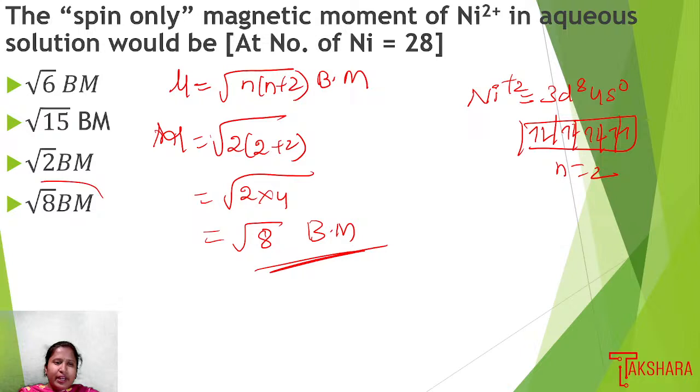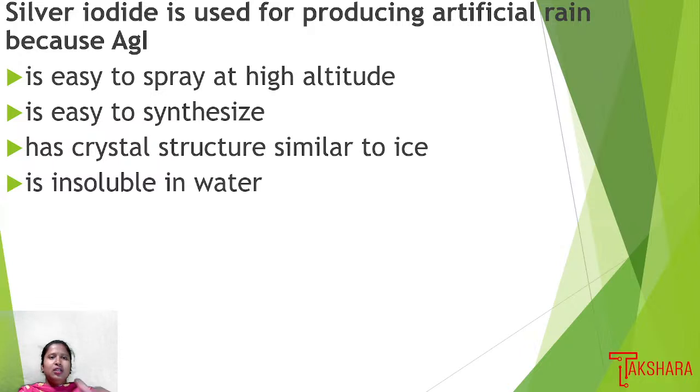So we have root 8 in option 4, so option 4 is the right answer. Next question.